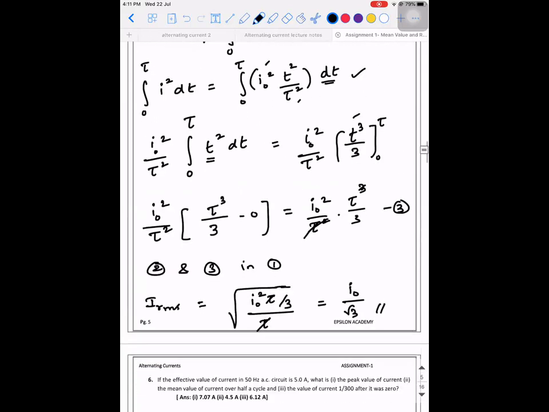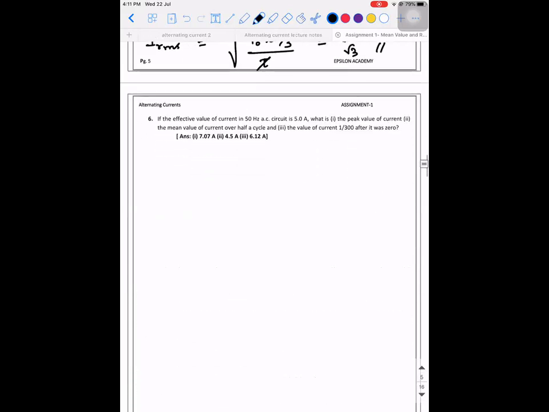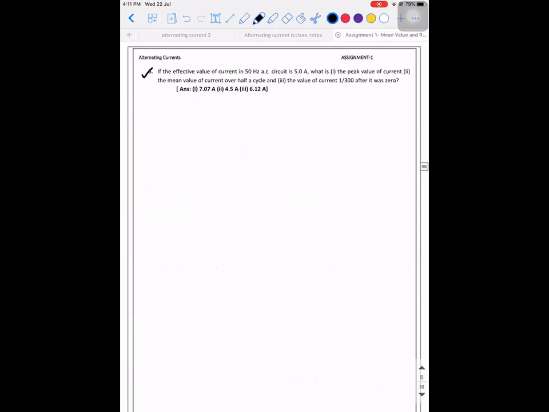Okay, so we'll do one last problem. We can go to the next concept. If the effective value of current in a 50 Hertz AC circuit is 5 ampere, I effective means RMS. So I effective is 5 ampere and the frequency given is 50 Hertz. What is the peak value of the current? Peak value is equal to root 2 times I effective. So that is 5 root 2 ampere.